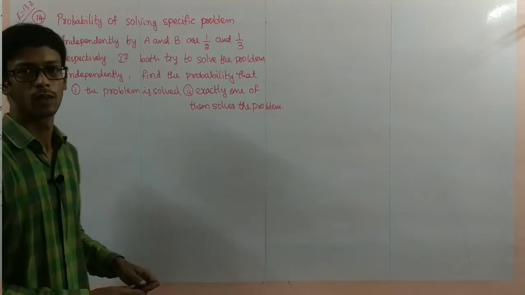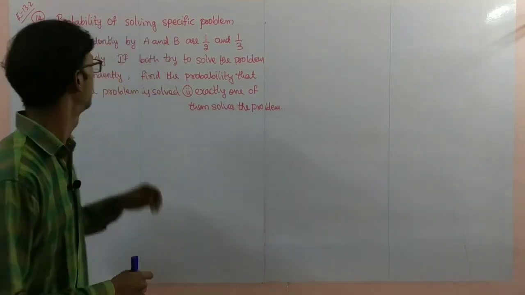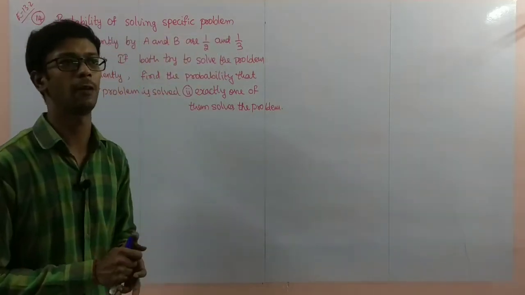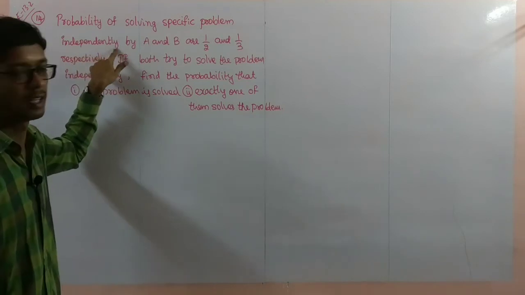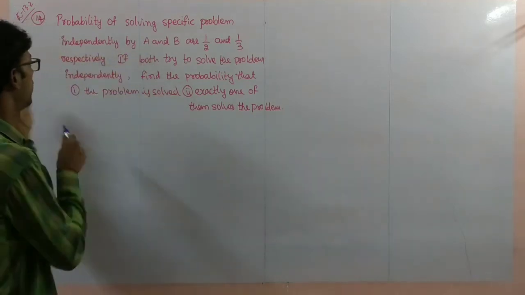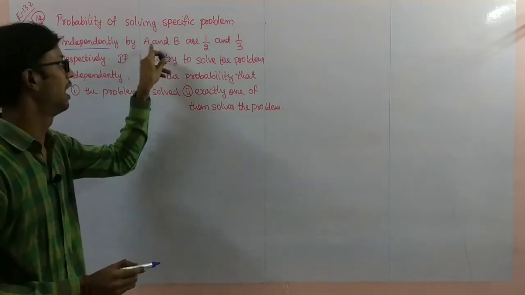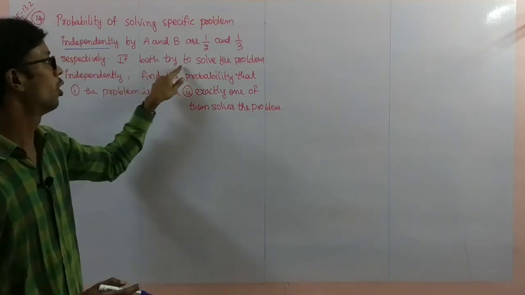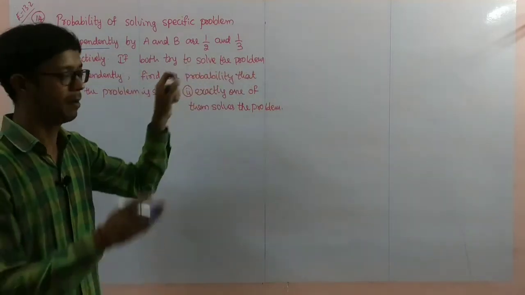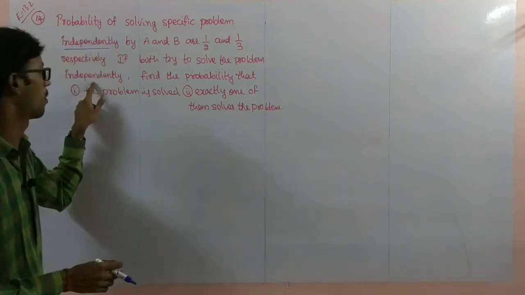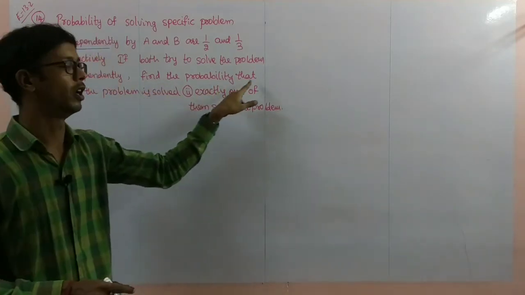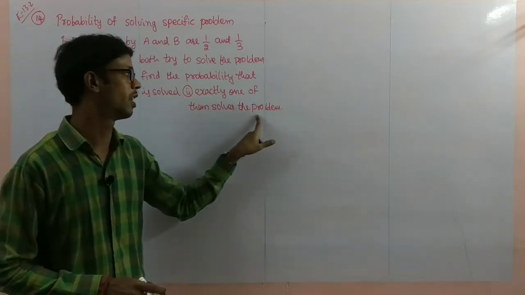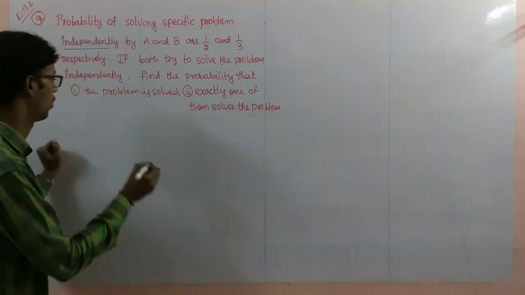Now question number 14. Probability of solving a specific problem, given independently. This is a very important thing here. Independently by A and B are 1 by 2 and 1 by 3 respectively. If both try to solve the problem independently, find the probability that the problem is solved, and the probability that exactly one of them solves the problem. Two probabilities we have to find here.